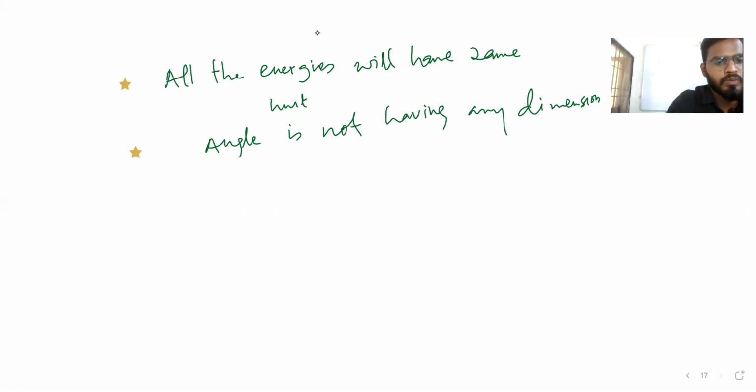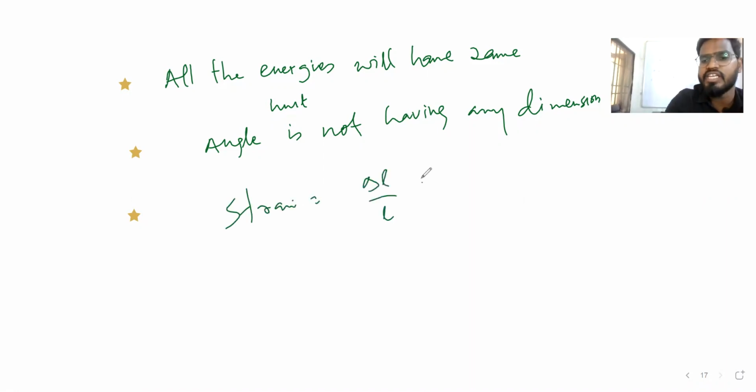Next, a ratio like length by length or area by area, for example strain, which is change in length by length, meter by meter, has no unit and no dimension.